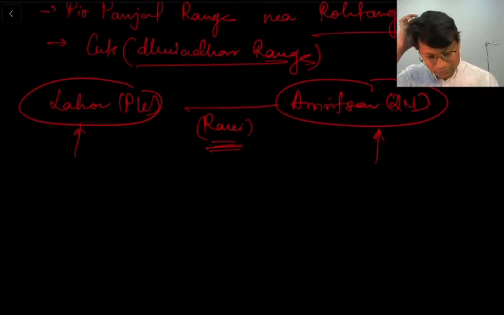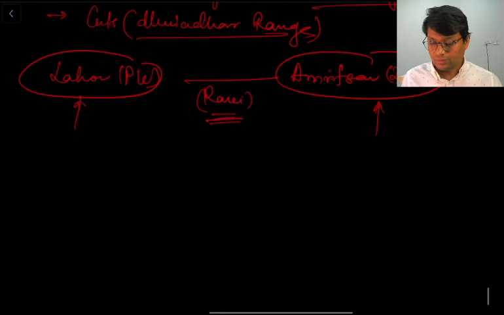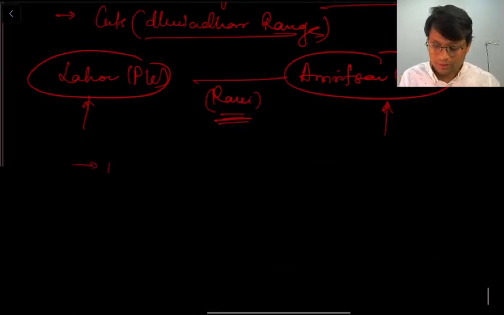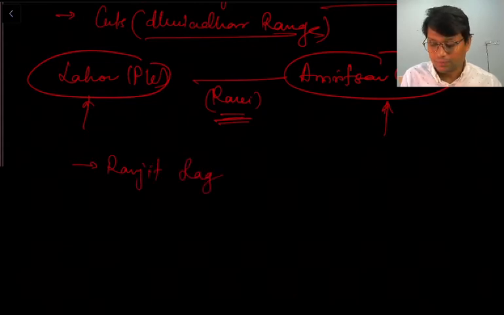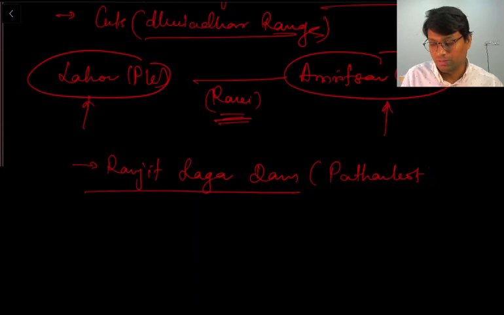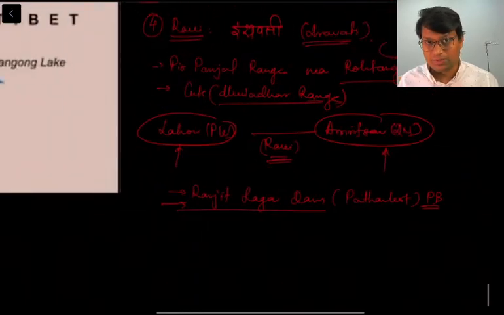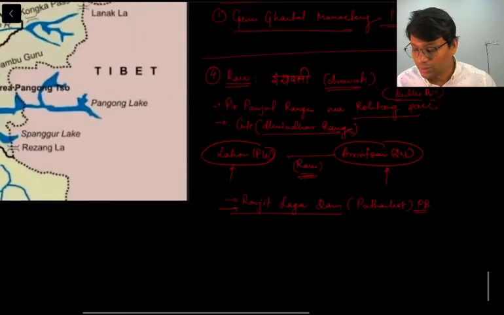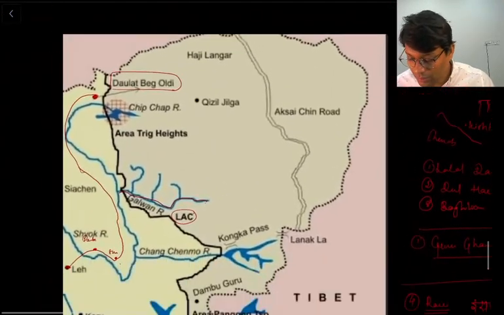Now again there is the very famous Ranjit Sagar Dam. This is in Pathankot, Punjab, right? So remember this particular point, that Ranjit Sagar Dam is on the river Ravi. Let us see where it is located.